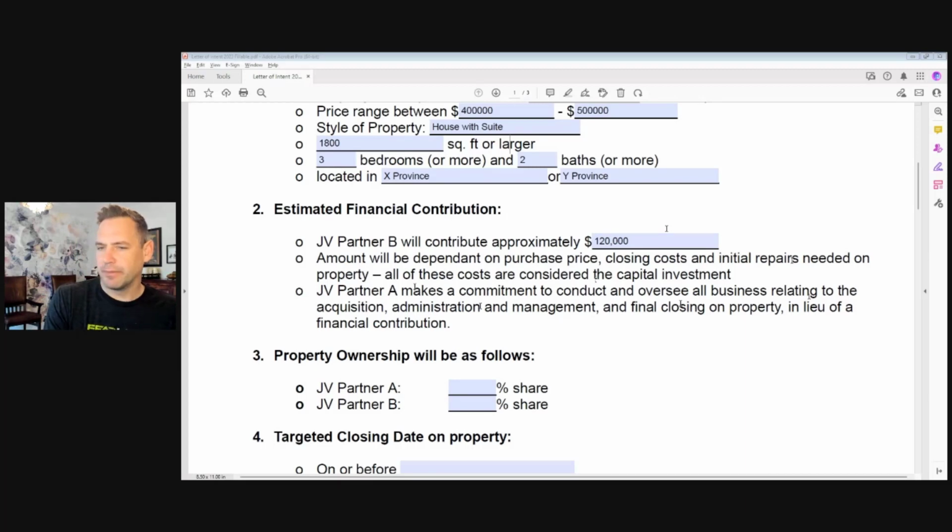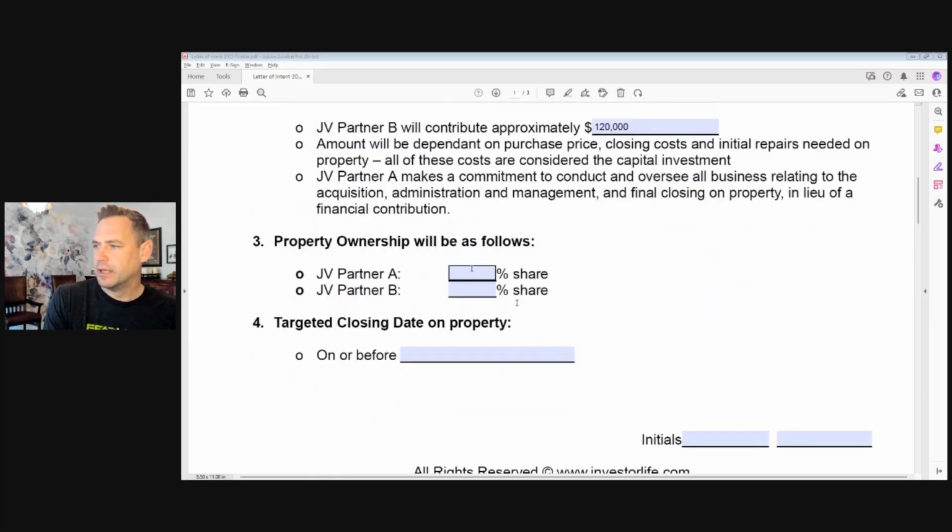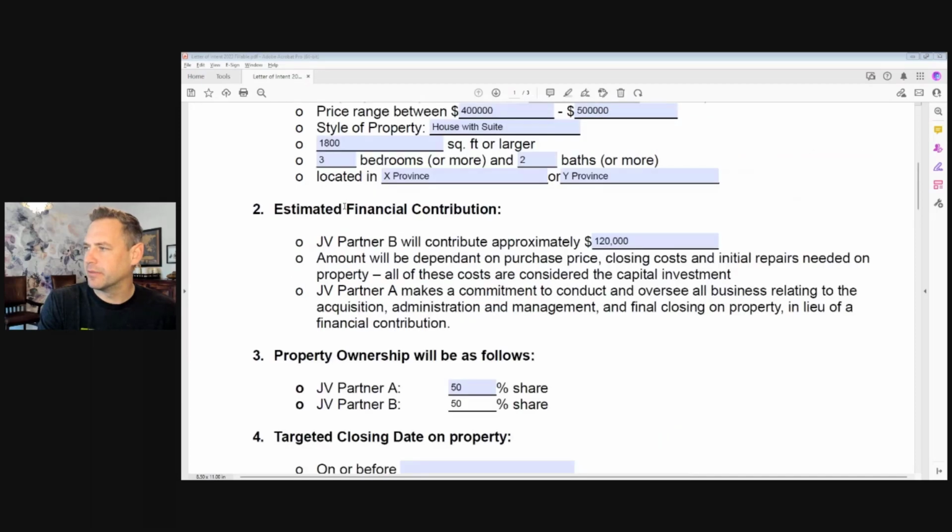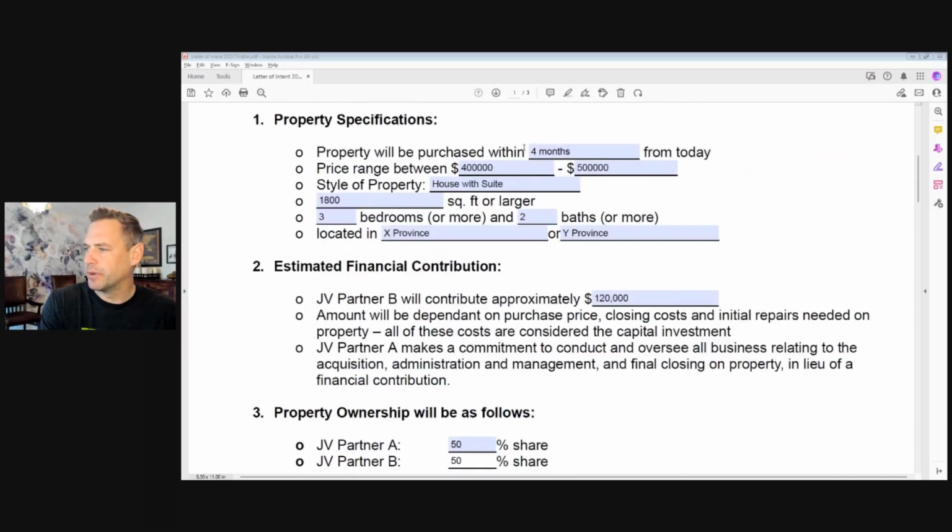So property ownership, how is the ownership going to look? Well, the way we've done most of our joint ventures was 50-50. So our JV partner A and B each in this case would end up getting 50% share of the property ownership. Now, we've already kind of answered question number 4 a little bit earlier, when the property will be purchased within 4 months from today.